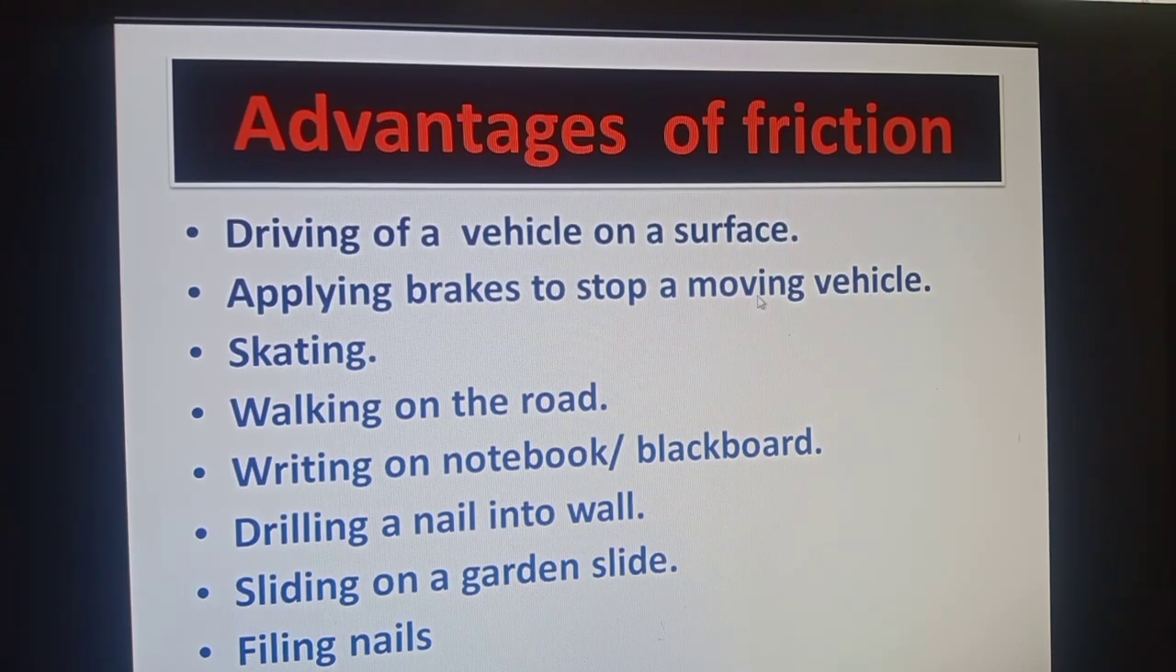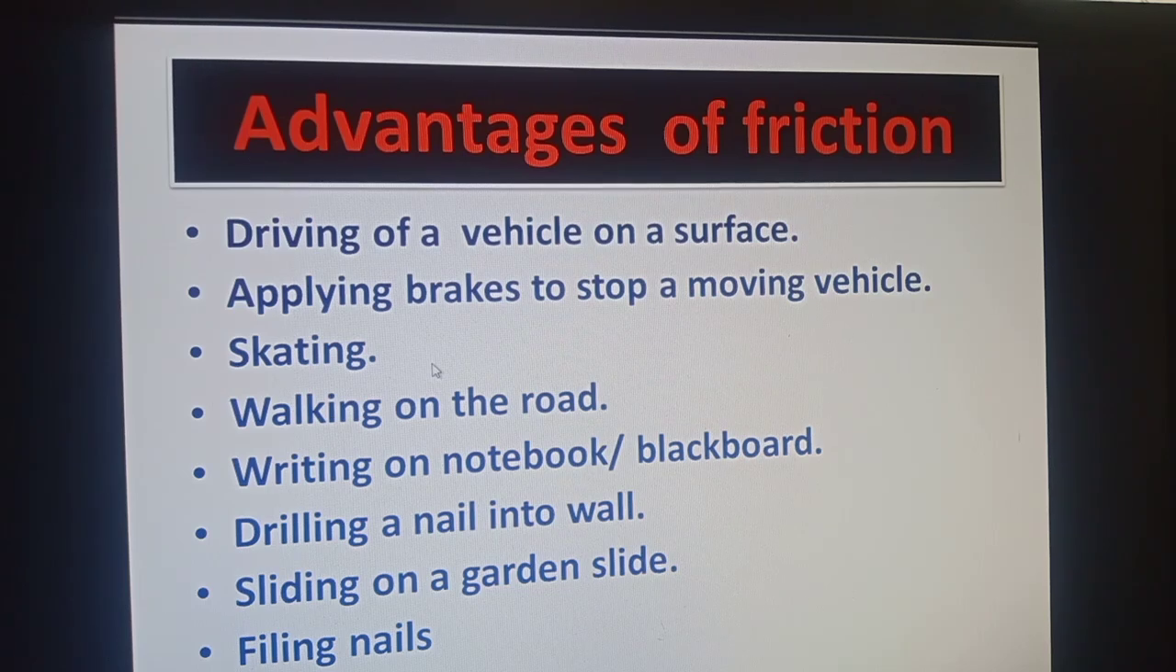Applying brakes to stop a moving vehicle. Once a car is moving, it has inertia and it is difficult to stop that car. So, to stop the car, we provide brakes. Brakes provide friction between tires and road. So, the car comes to rest.